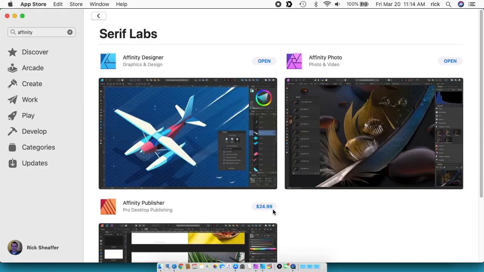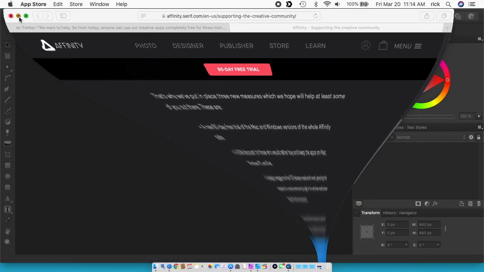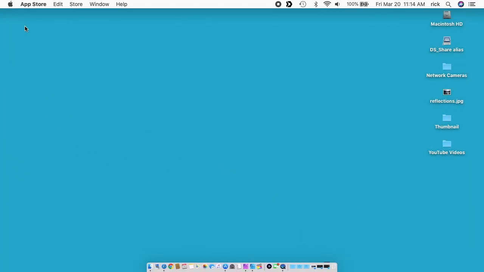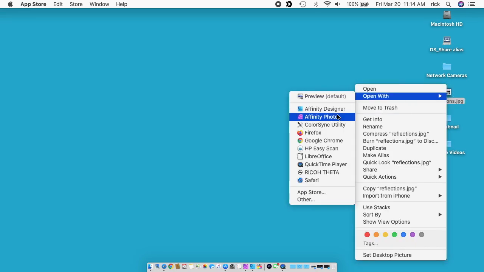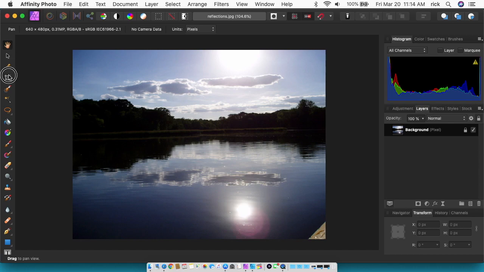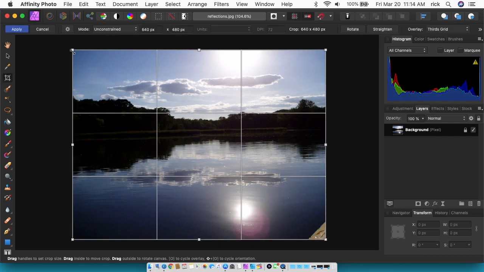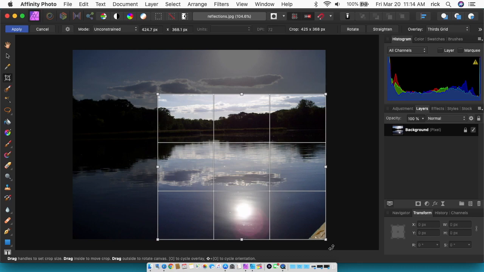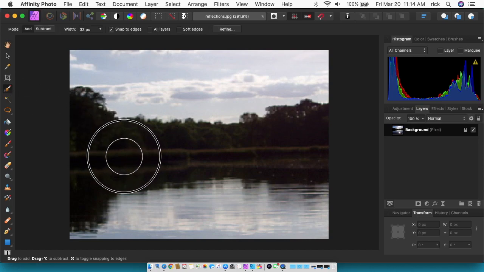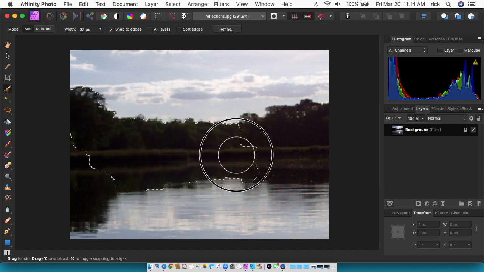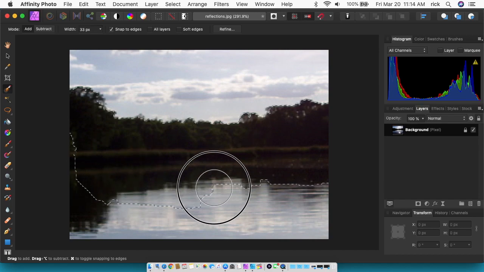But I really like this software. I'll show you what they are. I don't use every aspect of this. I mostly use it to crop and maybe select some things. So I'll open up this photo here in Affinity Photo, and you can crop. This is an 8-year-old Mac, so it's not real high-end hardware. I can crop that there. You can do selection, it has a magic select. Well, it's not going to work very well. You can see how it's selecting. This is a low-res image. I should have prepared and gotten a high-res image.